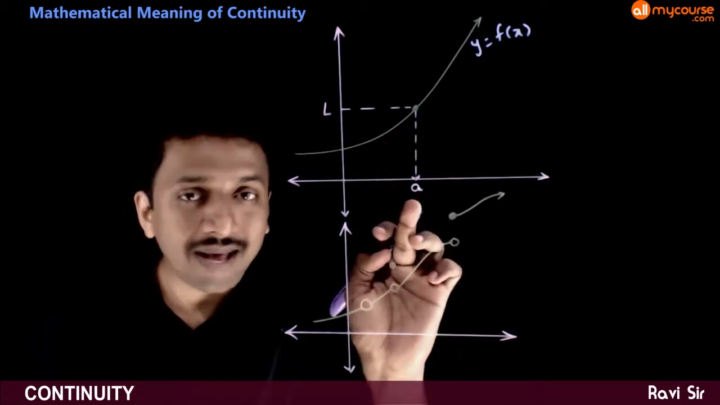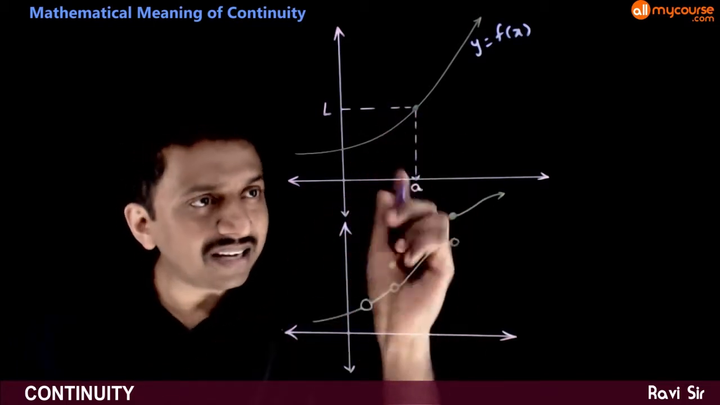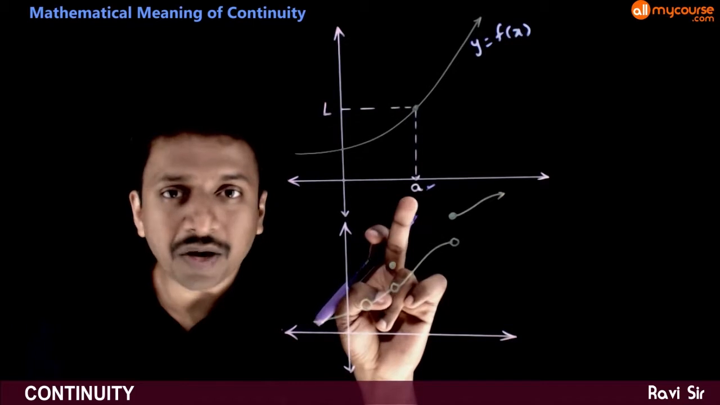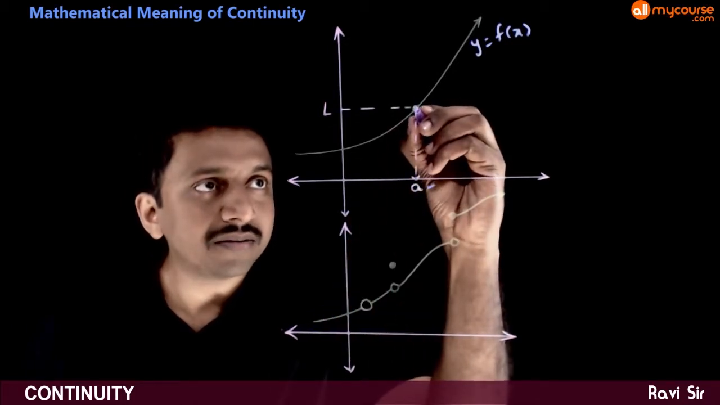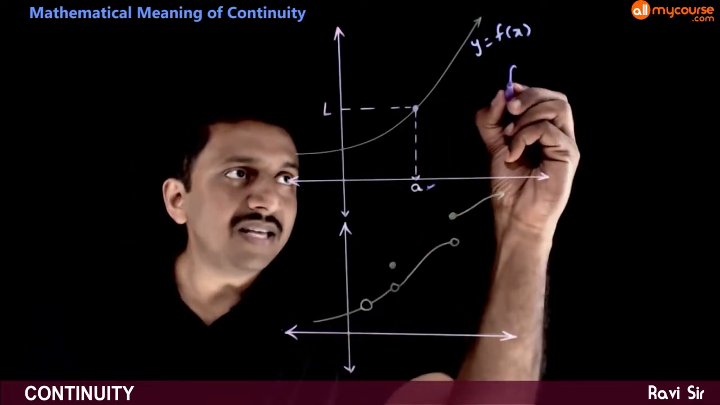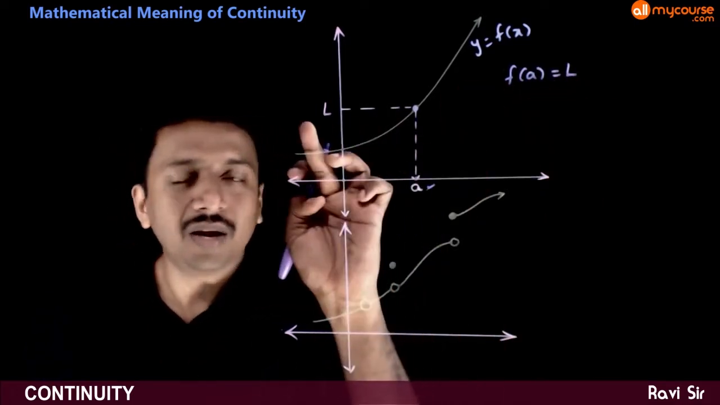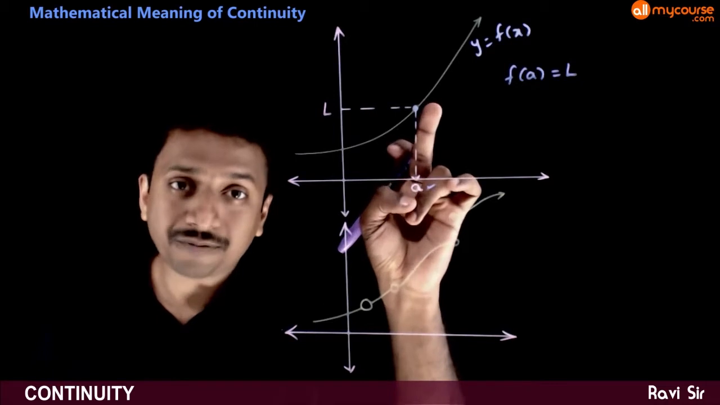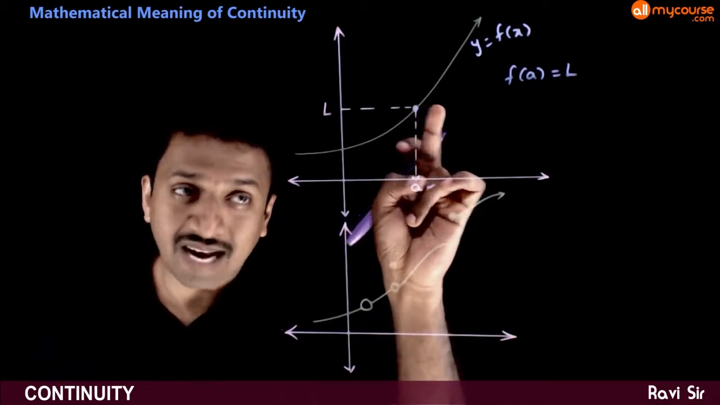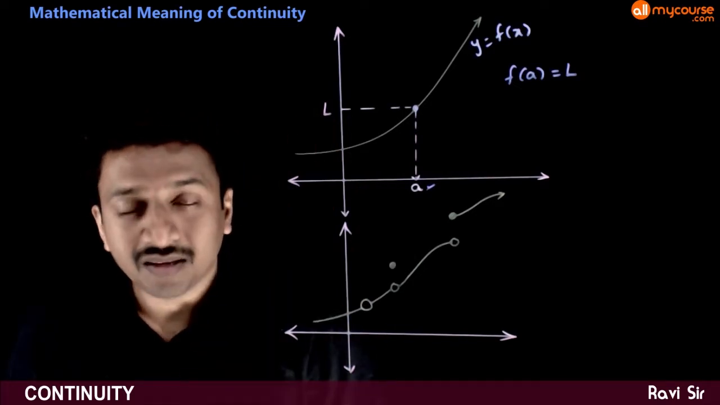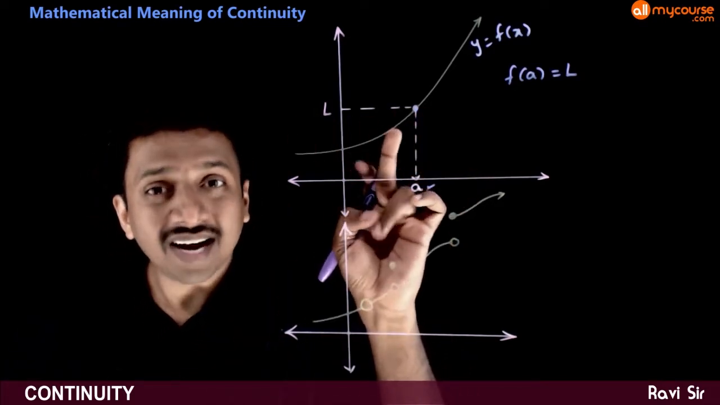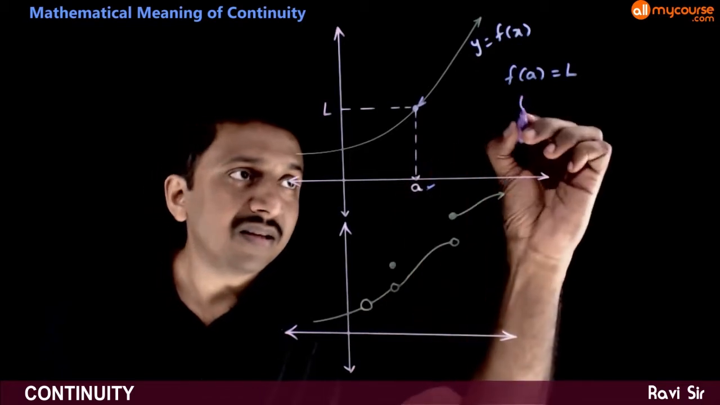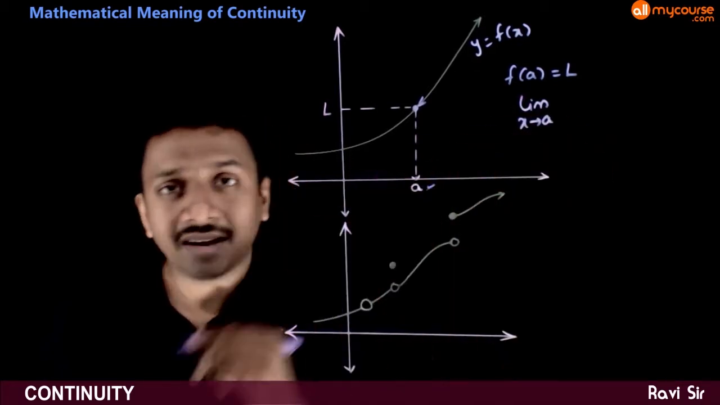Let us try to analyze the continuity of this graph at a point A. Let us take a point corresponding to x is equal to A. Corresponding to x is equal to A, this is the point on the graph. f of A, let us call this equal to L. That is the functional value of this graph at x is equal to A, which is L. Now, if a function has to be continuous at this point, what should happen is the limit of this function as x tends to A.